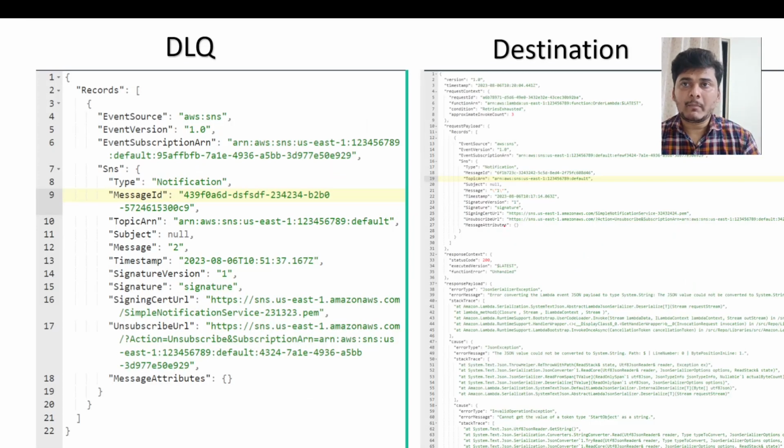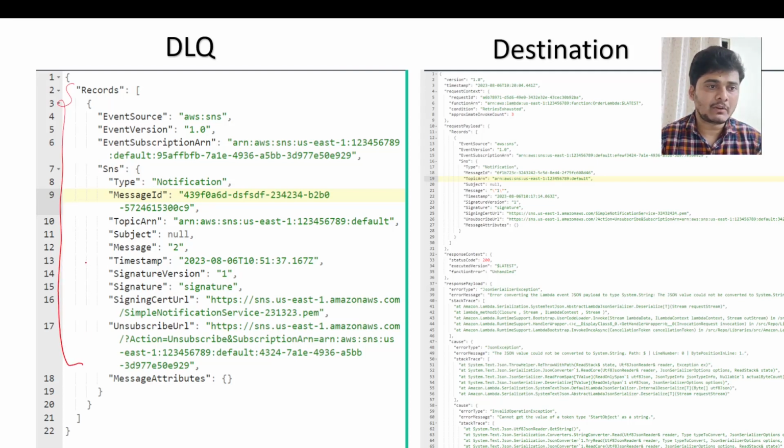So the difference between the message you receive in SQS and in the destination: here in the dead letter queue you can see the entire payload, which is my SNS request payload, and here in the destination you can see the request payload as well as the response payload. Here you can see the exact error message in case of failure, along with retry attempts 3 and some additional information in the request context. In case of success, this response payload will contain your Lambda response object, in case you have written one.